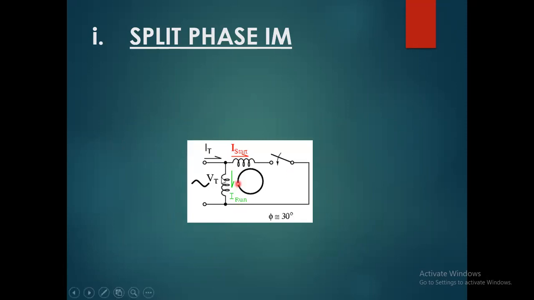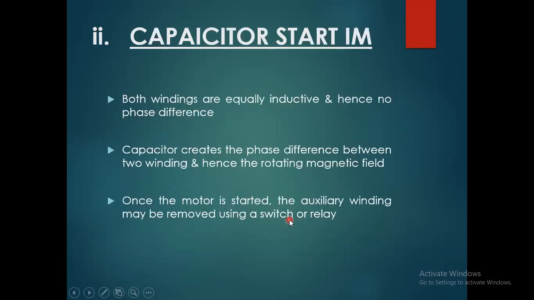Now this is the circuit diagram. Terminal voltage we provide as supply there. This is the symbol of the rotor of the motor, and this is the starting winding, the auxiliary compensating winding. A switch would be connected, and the phase difference is 30 degrees, but at starting it would not be 30 degrees, it is about 90 degrees because of using the capacitor.